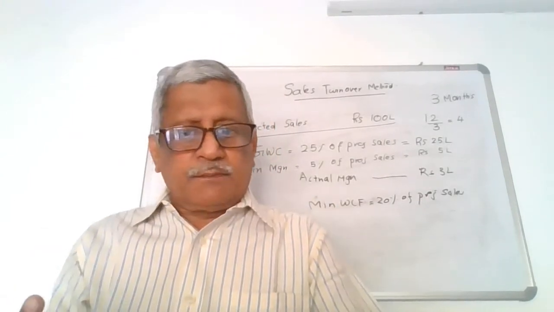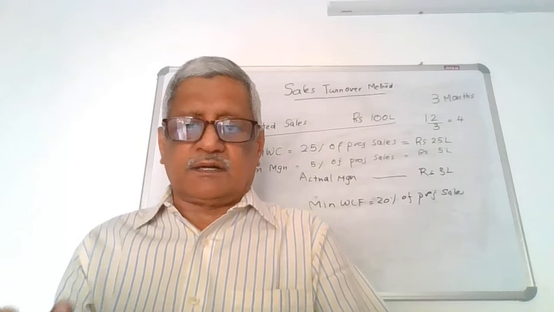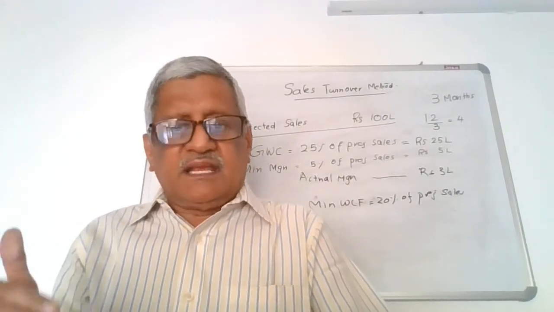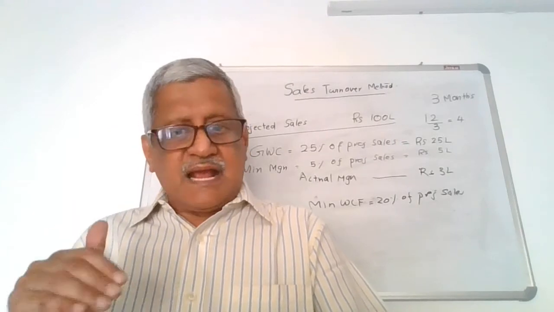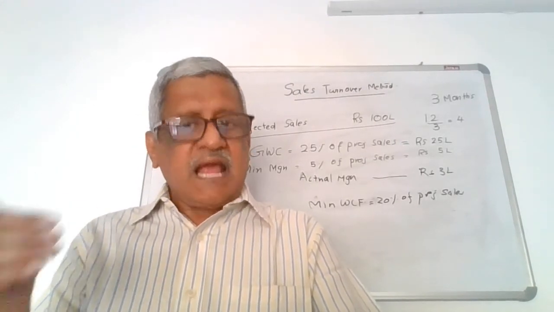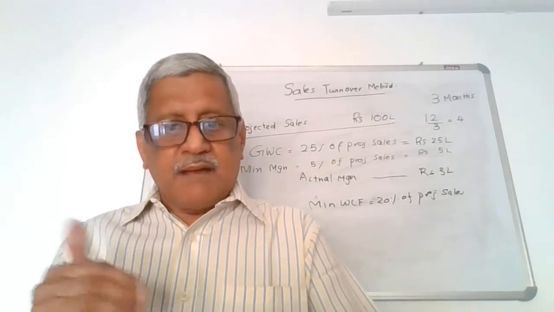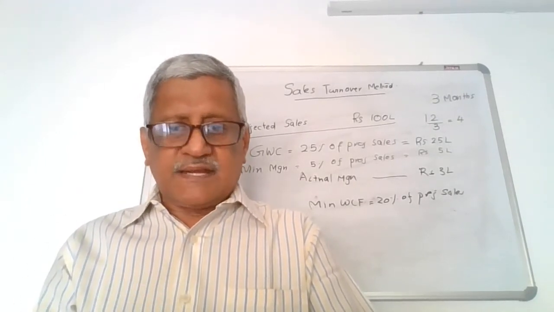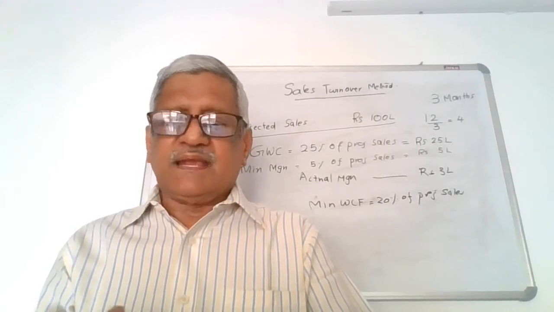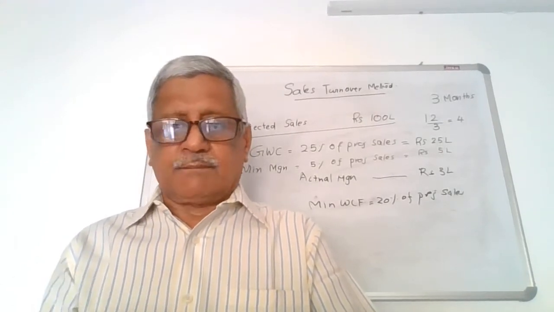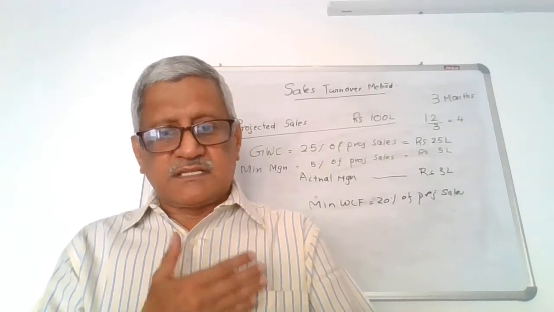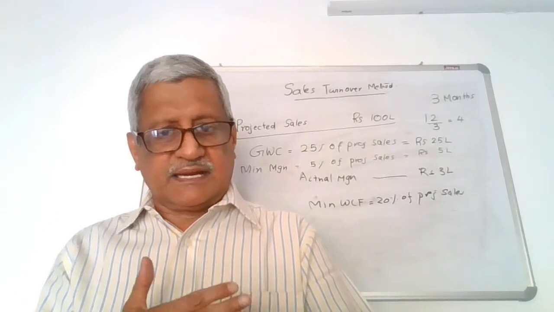In case they are capable of bringing more than what is required to be brought in, deduct that and arrive at the limit. Suppose they are unable to bring even the minimum margin, bank has to sanction minimum 20% of the projected turnover as a limit, and the bank has to regulate the drawings in that account based on the stock and book debt statement to be collected from the business enterprise every month. I think you have understood, and this is a very simple method of assessing the working capital limit.